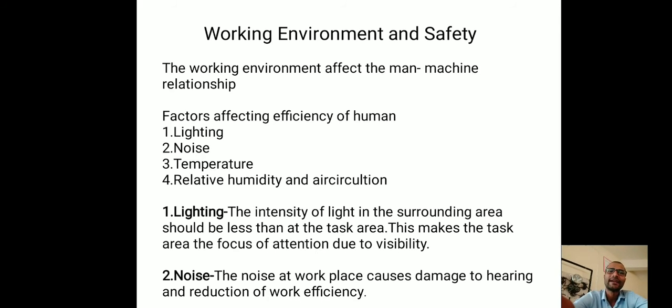So first, lighting. Always keep in mind that the light intensity in the surrounding area of a driver or worker or human should be less than the task area. This makes the task area the focus of attention due to the visibility.